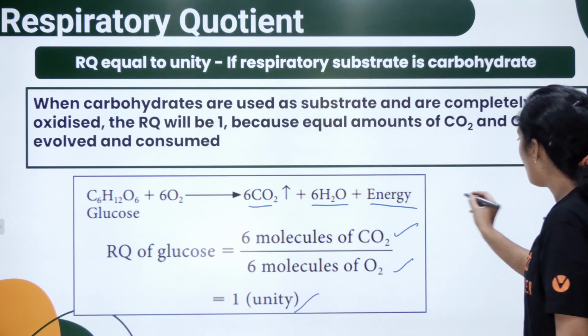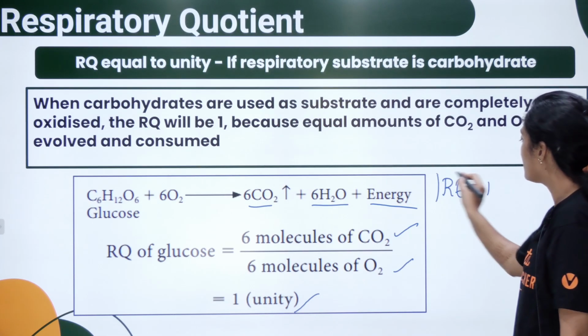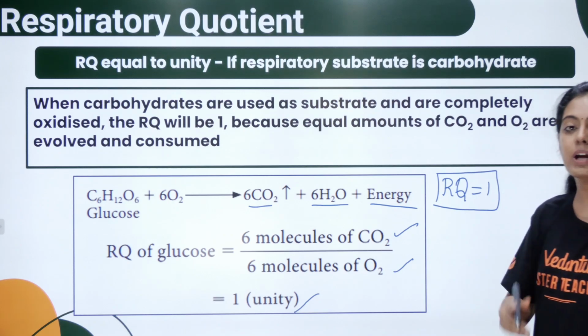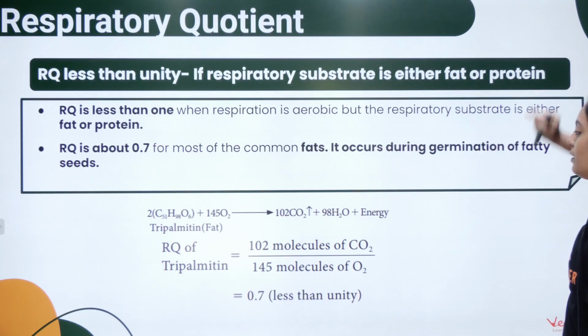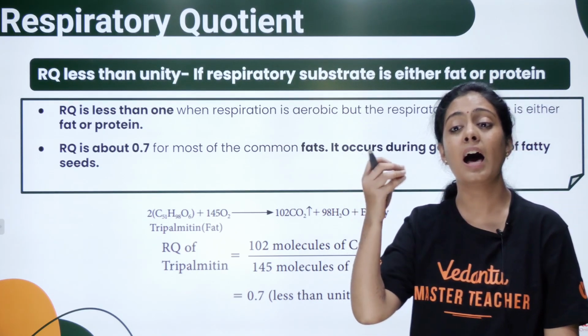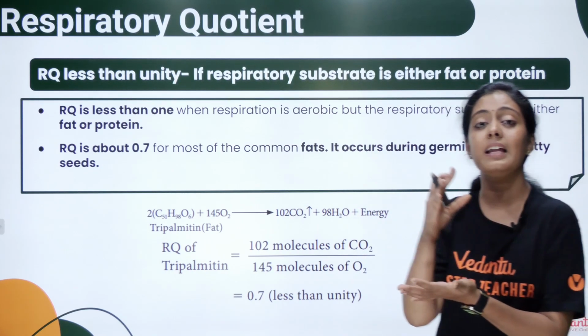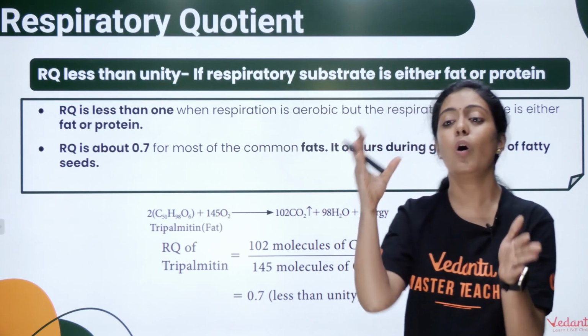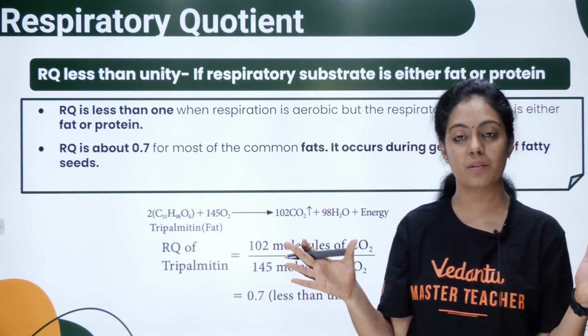So ரொம்ப முக்கியமான question. What is the RQ for glucose? 1. இதுக்கு யூனிட் எல்லாம் கிடையாது பசங்களா. Okay, it's just a number. Okay, next we will see the RQ for different molecules like fats. Okay, fats, the RQ is less than 1. If it is less than 1, then the substrate is either a fat or a protein. Okay, ஏனா இது வந்து கம்ப்ளீட்டா ஆக்சிடைஸ் ஆகாது.